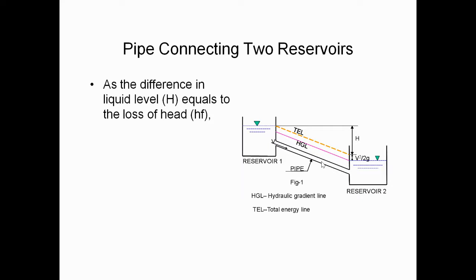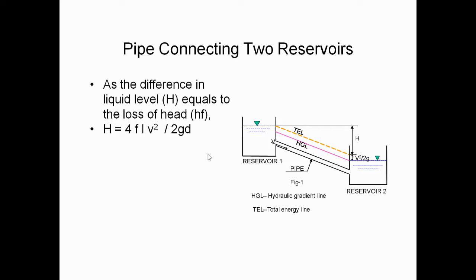Next, the difference in liquid level, that is H, is equal to the loss of head, that is HF. So H is equal to 4FLV squared by 2gD.